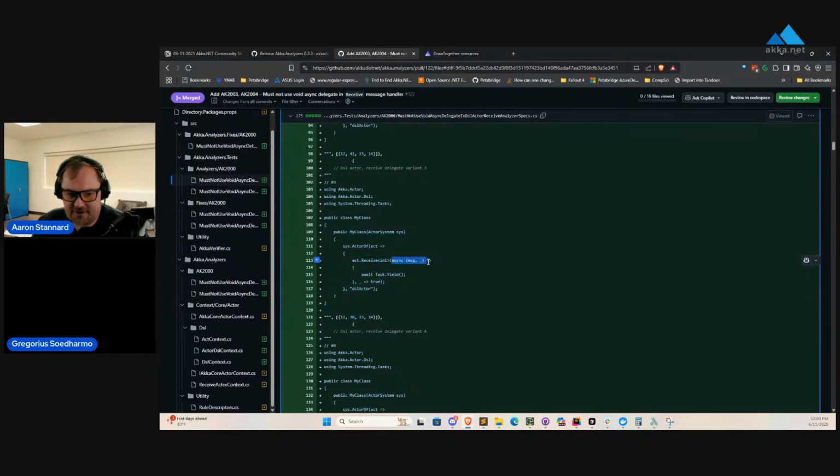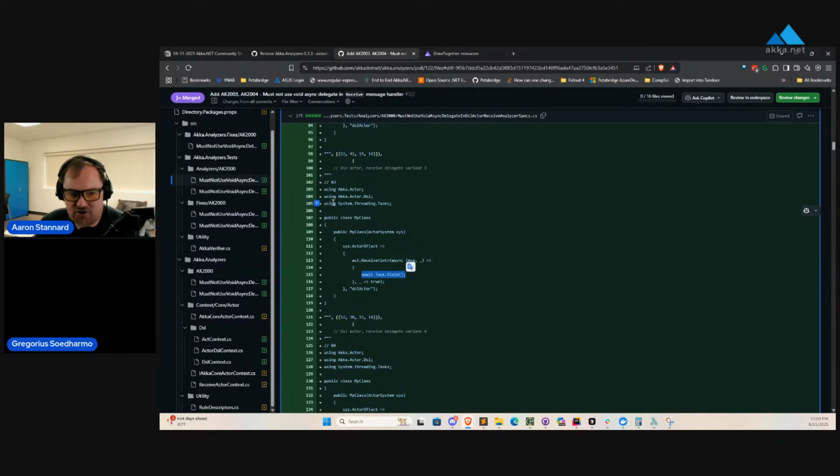So we have an async handler here, but it's just a normal Receive and not a ReceiveAsync. The reason this is problematic is that the compiler, when taking this delegate, turns it into an async void method by default, is how that's built, right? Yep. There are all sorts of problems with async void, but the biggest one is that if this task, or whatever your child task is, fails, that's going to throw an unobserved task exception and crash your process.